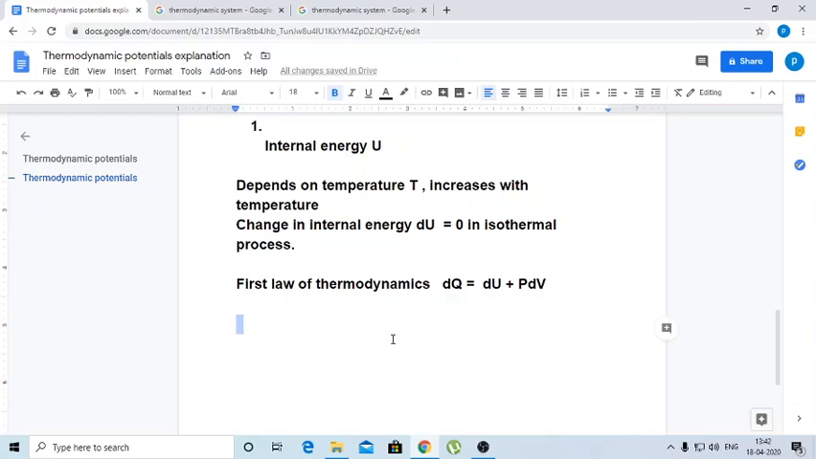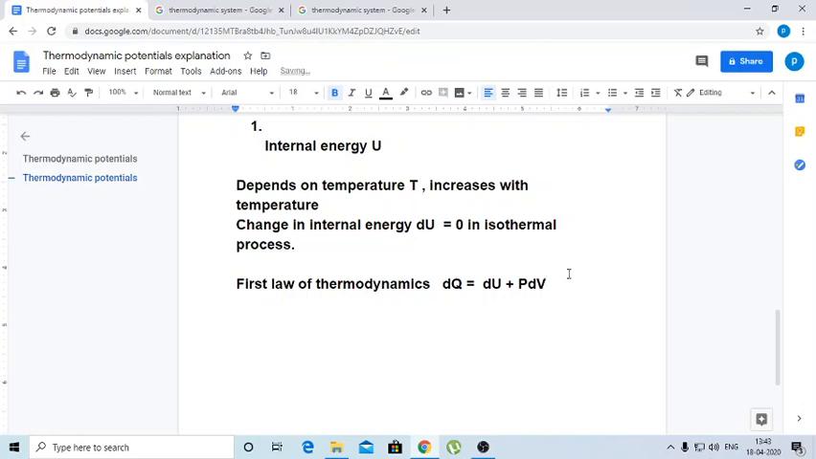So we want to express a mathematical equation for internal energy. For that, we apply the first law of thermodynamics. When an amount of heat is supplied to the system and the gas is expanded, the heat is utilized in two ways. First, a part is utilized to increase its internal energy, and the second, the remaining amount of heat, is utilized to do work. So this is the mathematical expression for the first law of thermodynamics: dQ equals dU plus PdV.